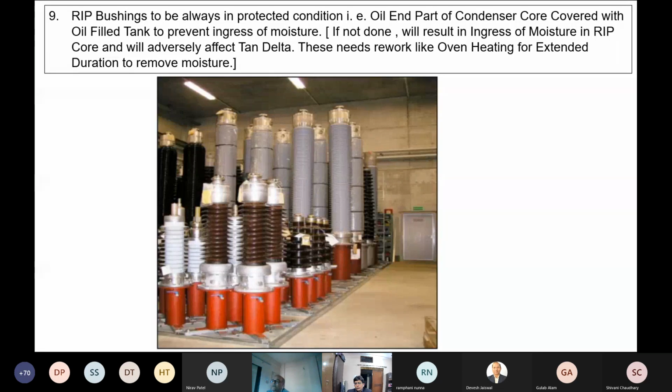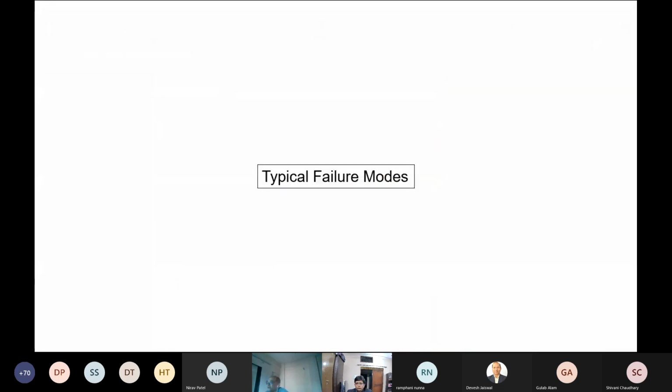In RIP bushing, they should always be protected, means we have to provide the oil filled tank, or there are some manufacturers who use dry air filled containers, but oil filled tank is the most commonly used. Now, typical failure mode, I will just cover it in the next 5 to 6 minutes.